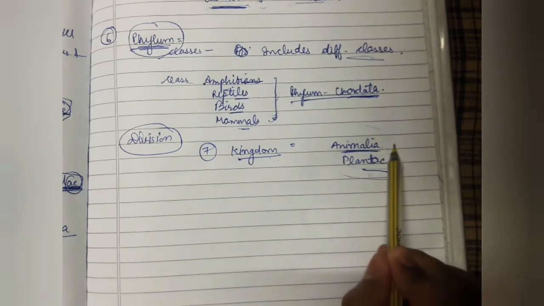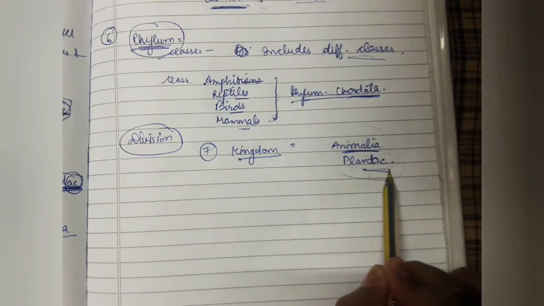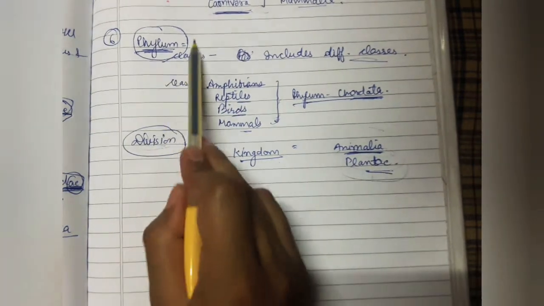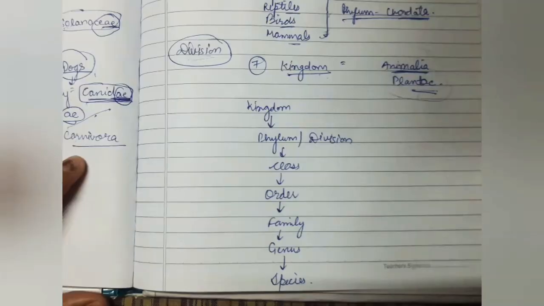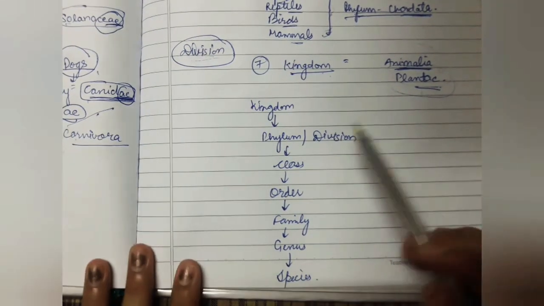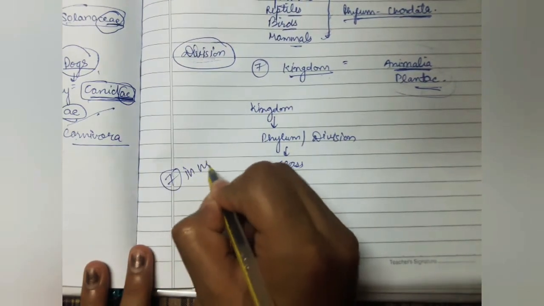Kingdom Animalia is the classification system of animals, and kingdom Plantae is the classification system of plants, comprising all plants from various divisions, and in the case of Animalia, all animals from different phyla. Now, as we have seen all the taxonomic categories, these are seven in number.